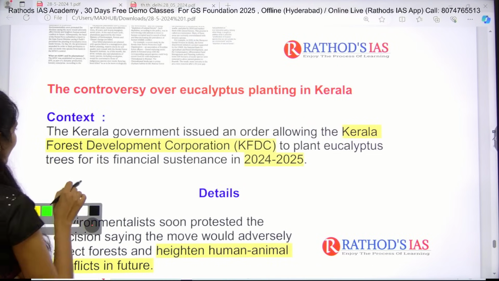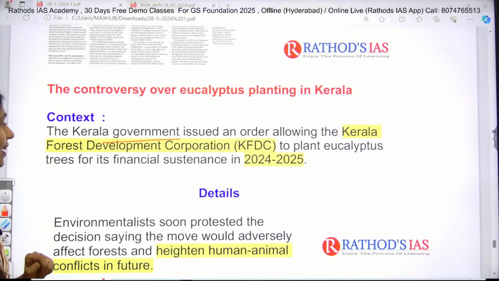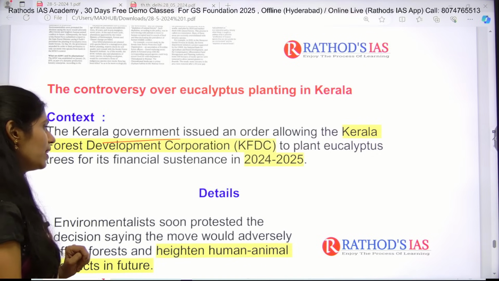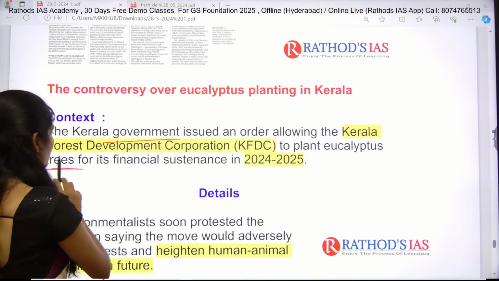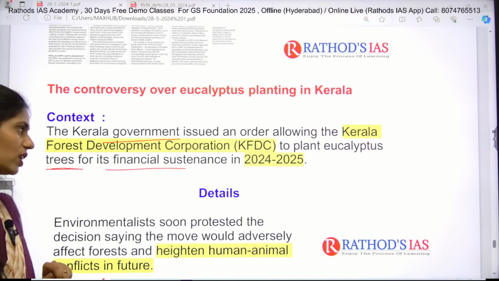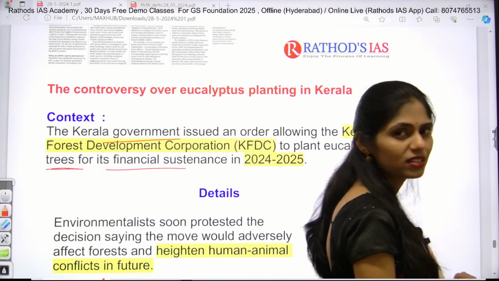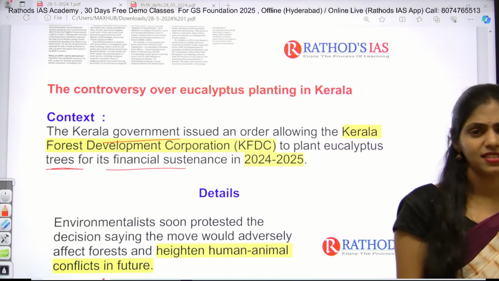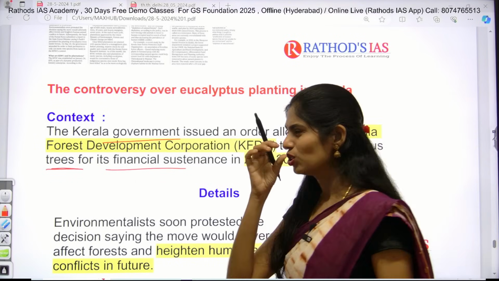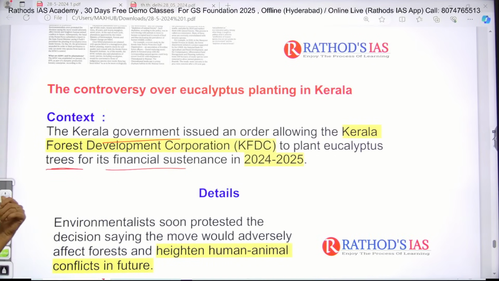The context says that the Kerala government issued an order allowing the Kerala Forest Development Corporation to plant eucalyptus trees for its financial sustenance in 2024 to 2025. But eucalyptus is very important for making medicines. Do you know about Zandu Balm? There is a red colored liquid prepared from eucalyptus only, which is used for cough, cold, everything.